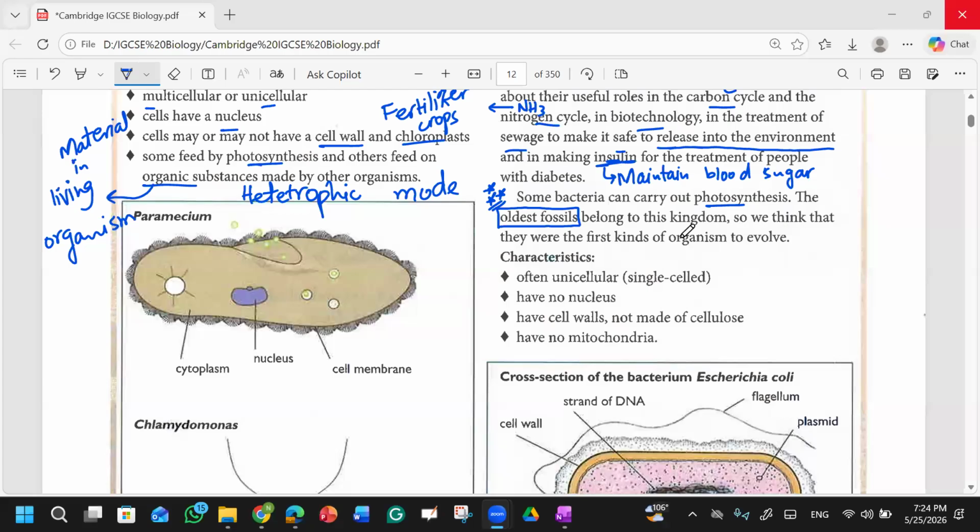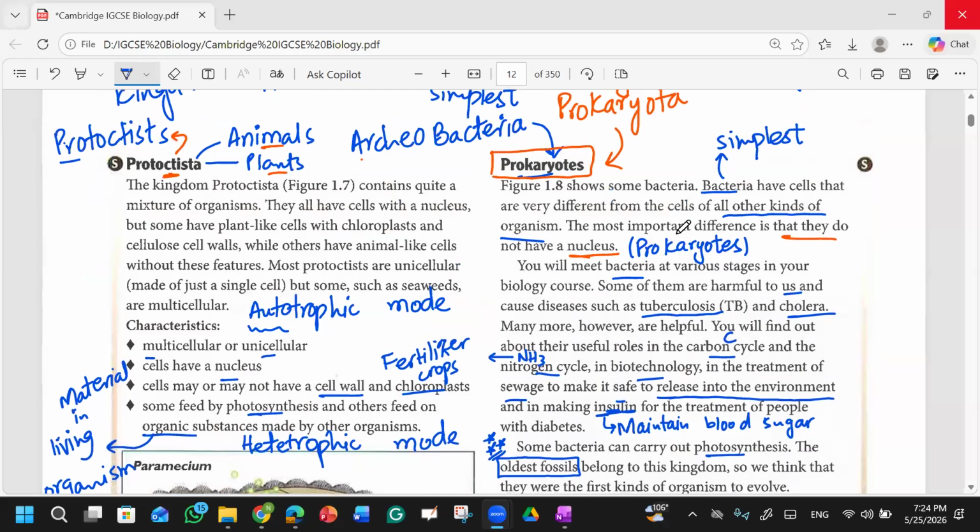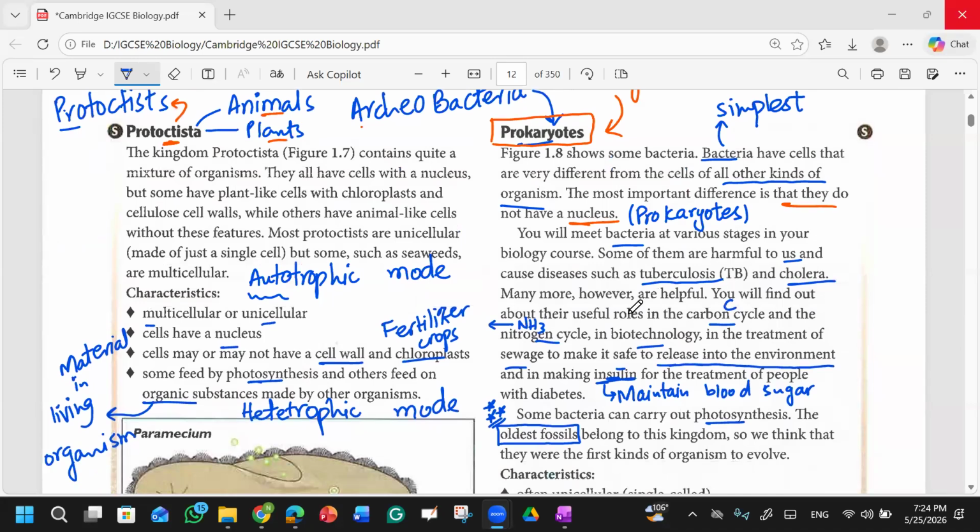Recording in progress. Now, can you explain what we have discussed in Kingdom Prokaryota so far?